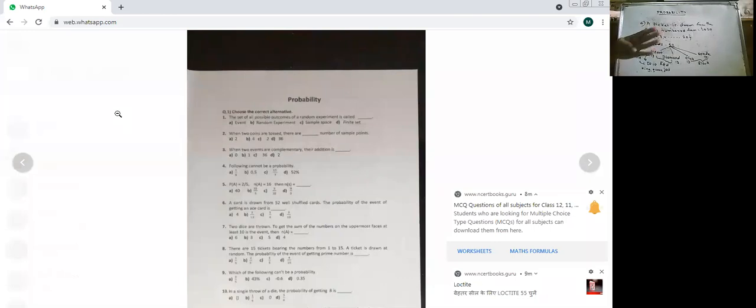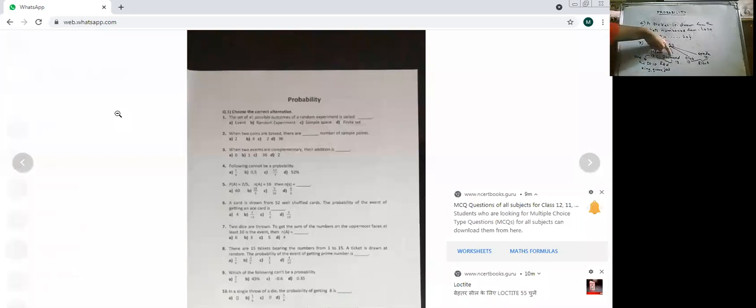They may ask you how many black cards are there. Think in your mind and tell me. You don't have to chat. These are the basic things we are going through. They may ask you how many black cards are there. So there will be 26 black cards. How many red cards would be there? Again, 26 red cards.